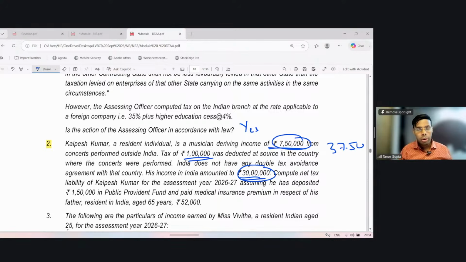From this income, I will do the deduction, assuming we have opted out of the new regime. If we have not opted out, then no deduction shall be available. Then on this 37,50,000, I will compute the tax. I will come to the percentage. Then I have the percentage of the foreign country, the percentage at which the foreign country levies tax. So whichever is lower, we'll take that and apply that rate to the doubly taxed income.